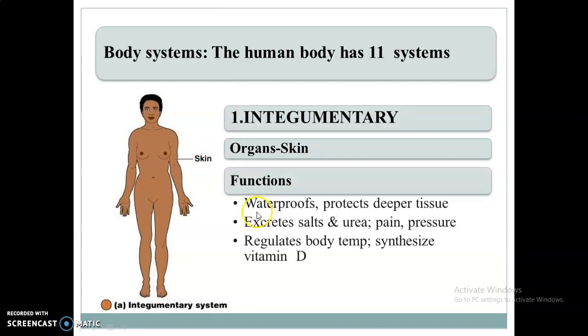The first function is waterproofing. Second, it protects the deeper tissue; its most important function is to protect the deeper tissue from the external environment. The next function is to excrete salts and urea, and to sense pain and pressure. Skin also regulates body temperature. It is also involved in the synthesis of vitamin D.